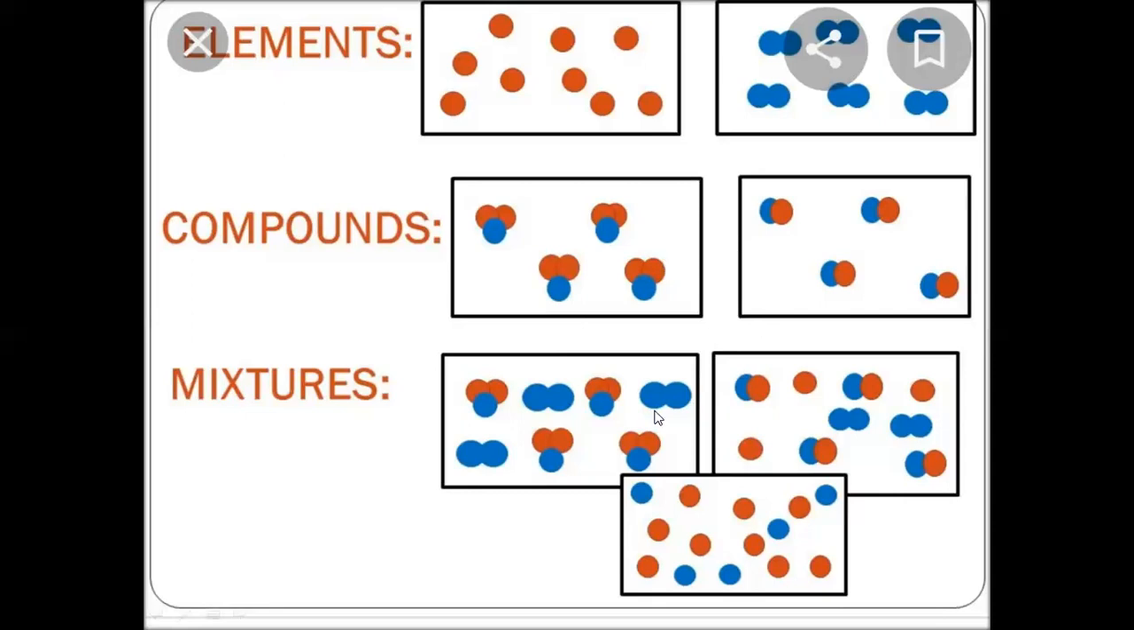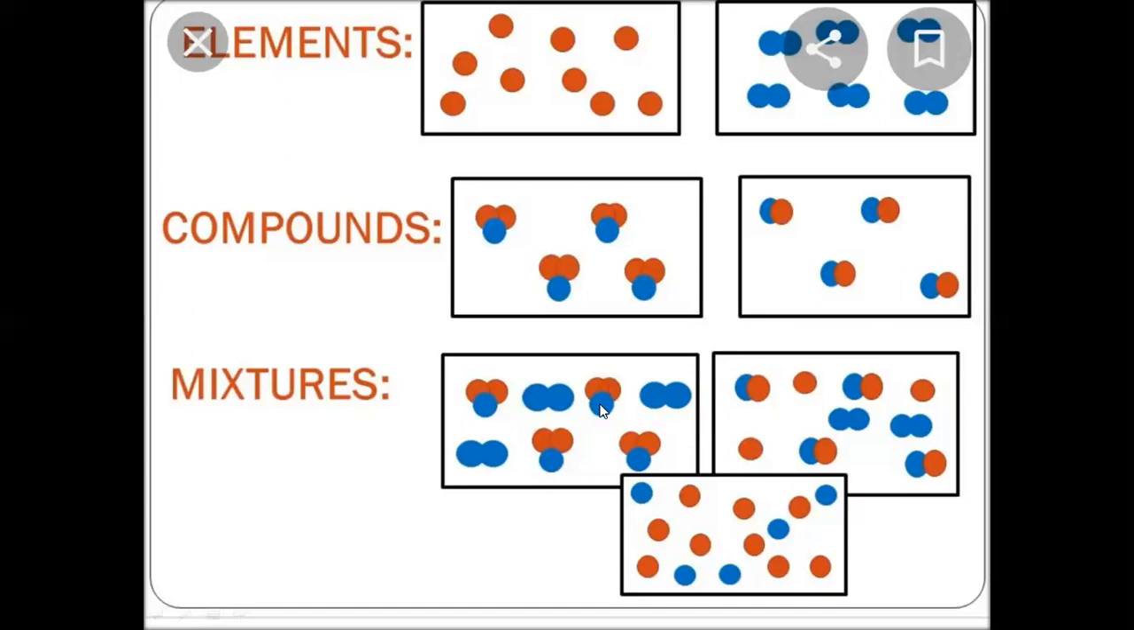Then coming toward the next box, in this box you can see we have two similar bonds. So this is an element, and these different bonds are compounds. In this box we have a mixture. We have a mixture of element and compounds. This element is which type of element? Diatomic or monoatomic? It is a diatomic molecule, because it is made up of two atoms. So two atoms combine together and they form a molecule, but it is again an element because it is made up of two similar atoms.